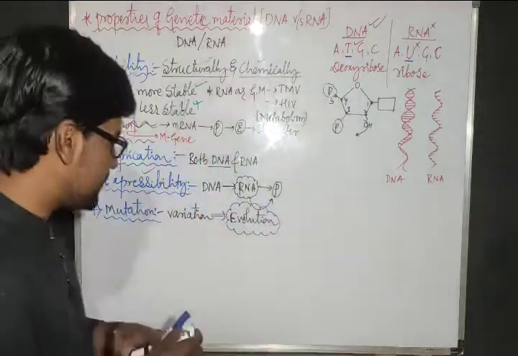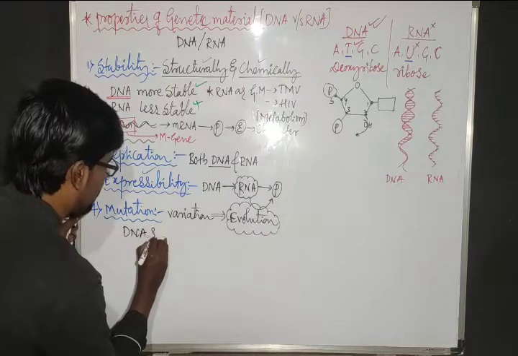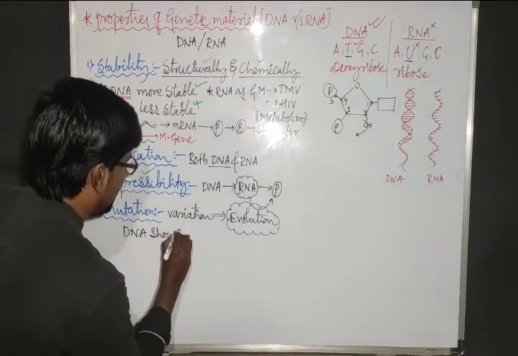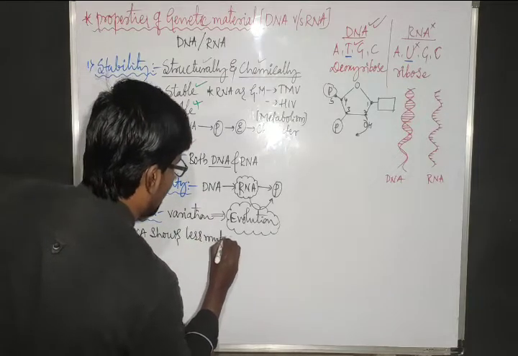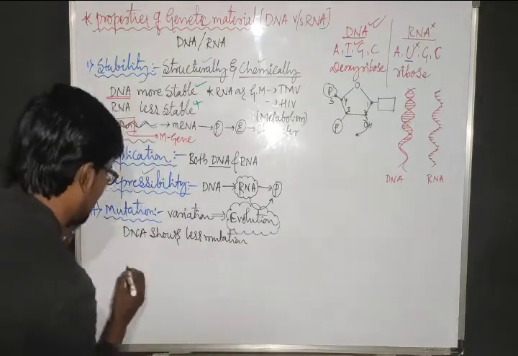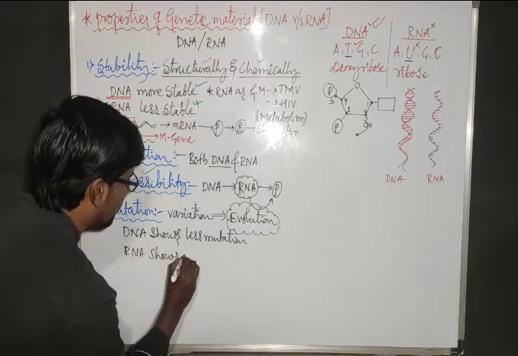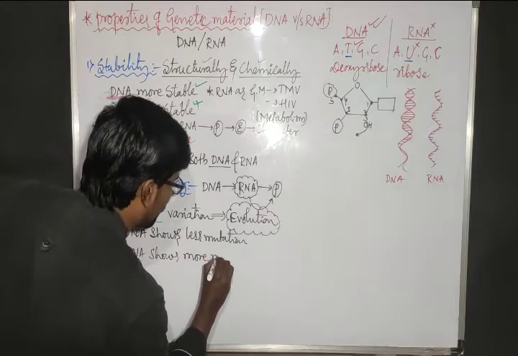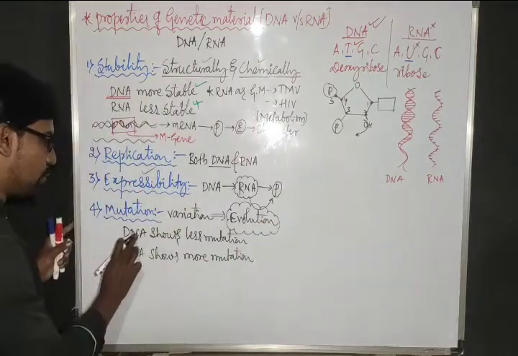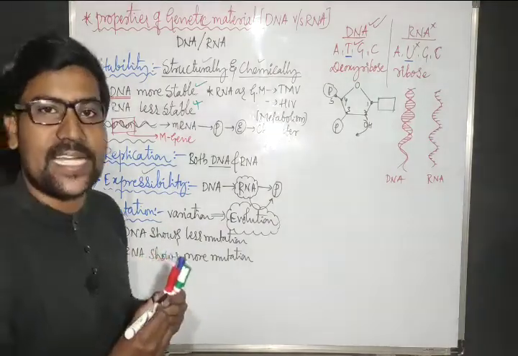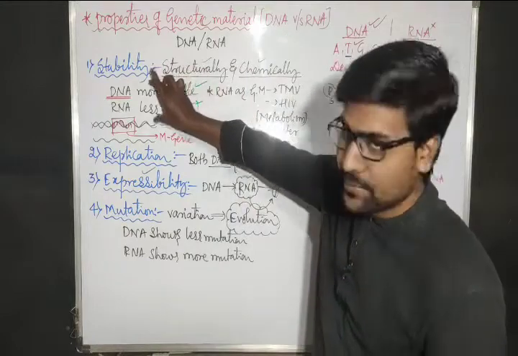So in that sense, DNA shows less mutation, RNA shows more mutation. DNA shows less mutation, RNA shows more mutation. That is the next thing here, the statement. I have just written two statements here.